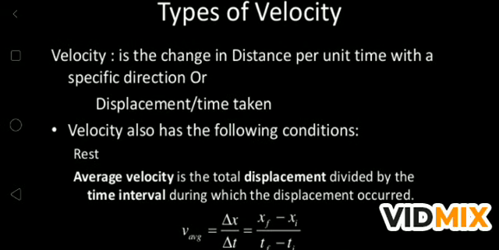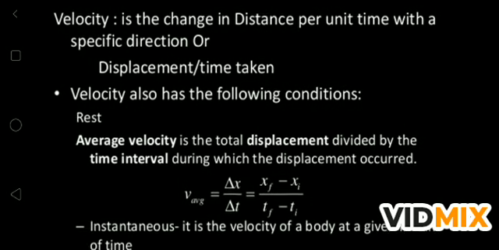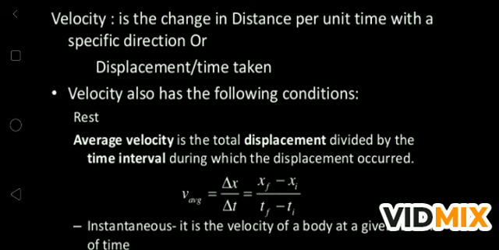Similarly, velocity is the rate of change of displacement per unit time with a specific direction. Means distance के साथ अगर हम specific direction बता रहे हैं, so that is displacement, and we can say the rate of change of displacement is also known as velocity. Velocity has the following conditions: rest, if the body is not moving. If the body starts from rest, as in a numerical where it is written the car starts from rest, the initial velocity of the car is 0.